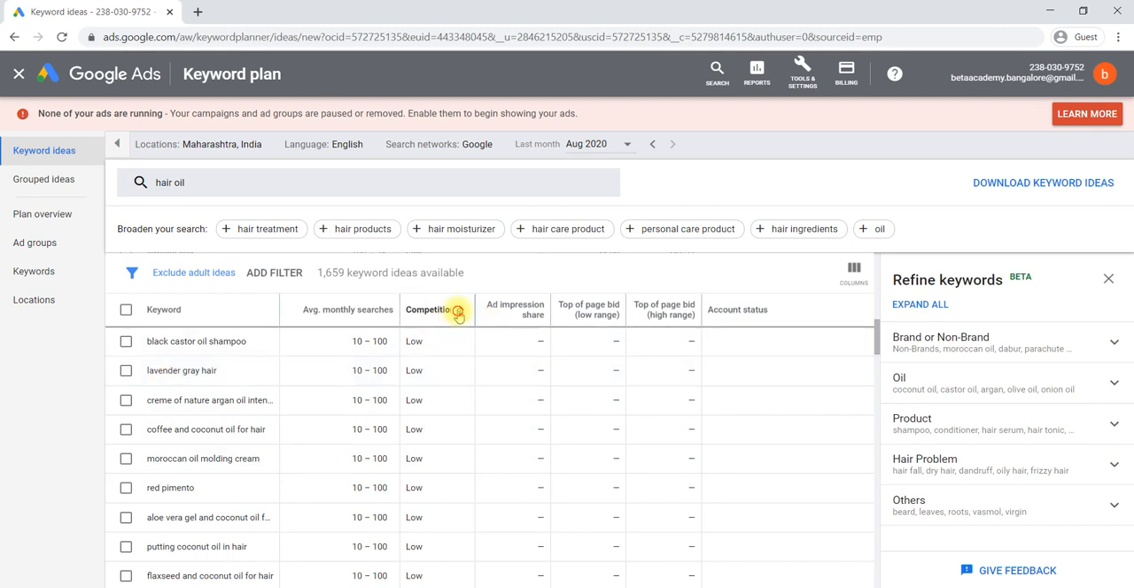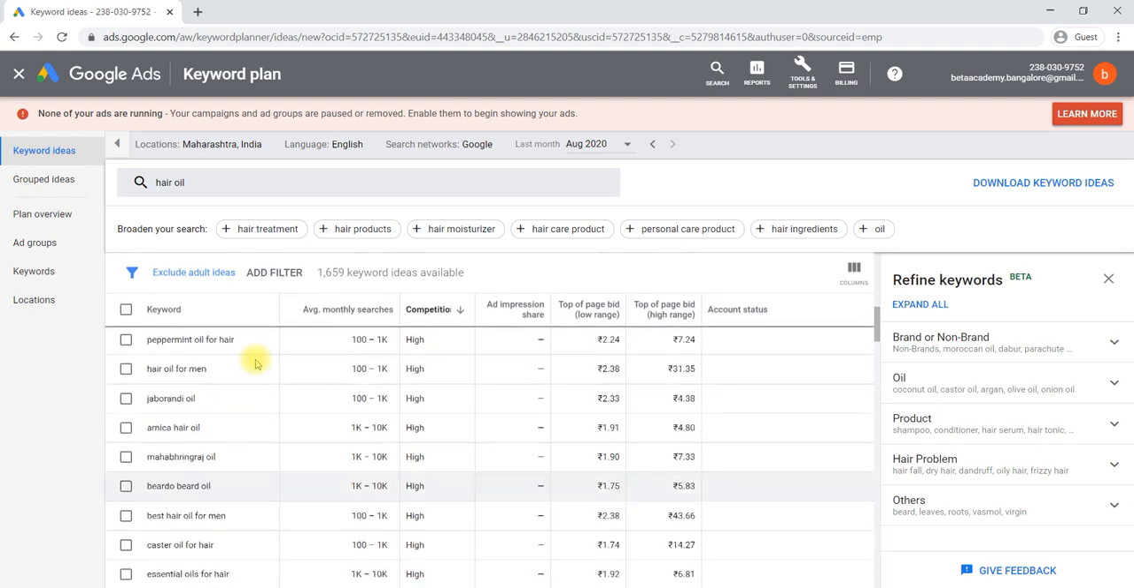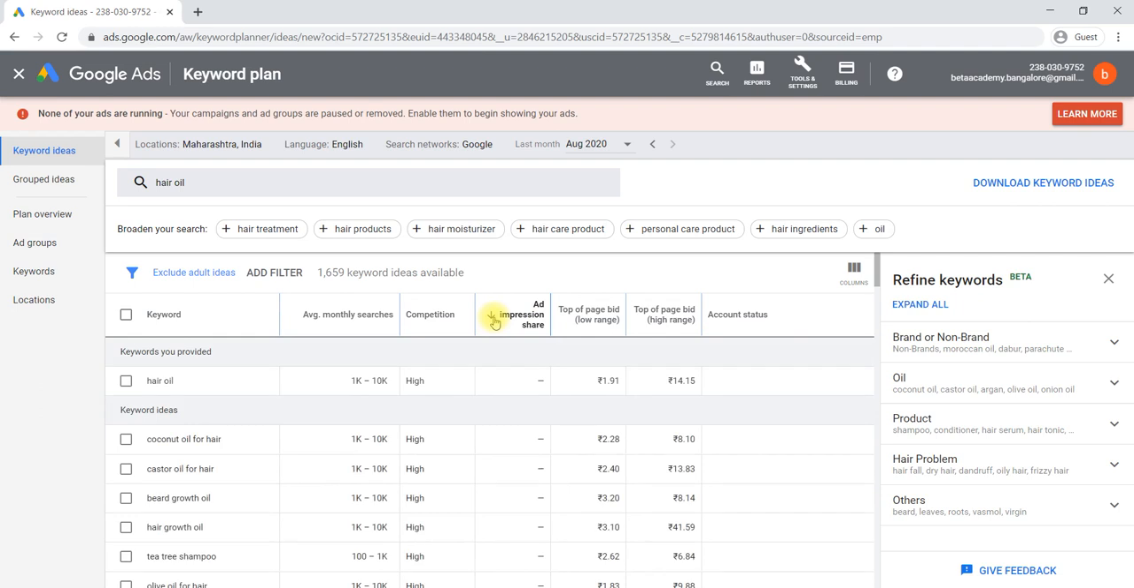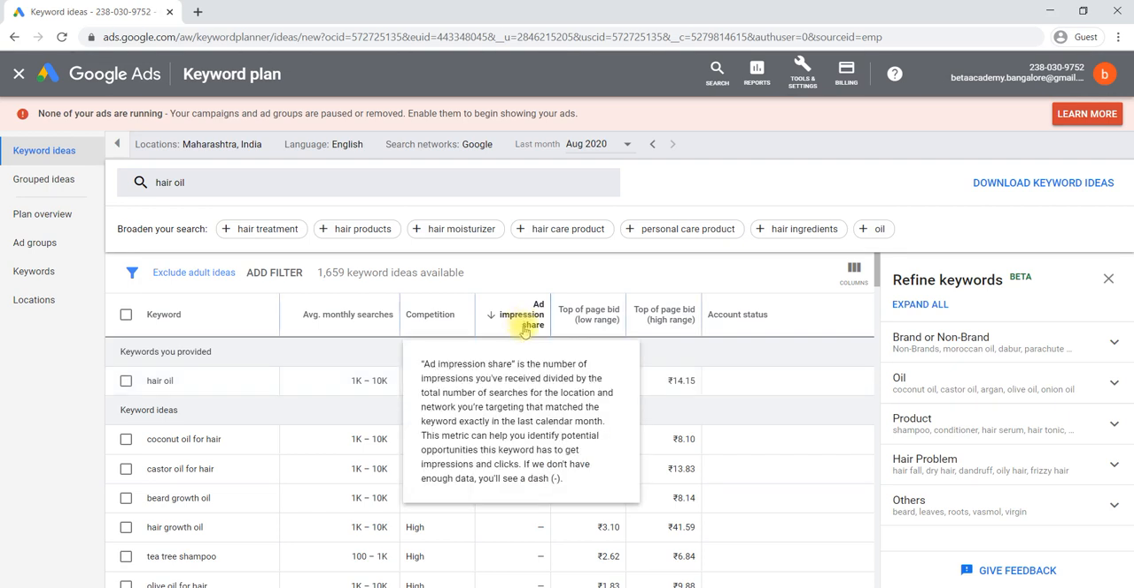The high competition keywords are the keywords which have been searched most of the time. And the third one is nothing but ad impression. Ad impression is nothing but, if you click here, it is not shown. Once you have selected a keyword, it will show the ad impression. Impression is nothing but how many times this particular ad will be shown. Whenever they search about hair oil or hair oil related queries, how many times your ad will be shown on the first page of your Google search. That is nothing but ad impression.